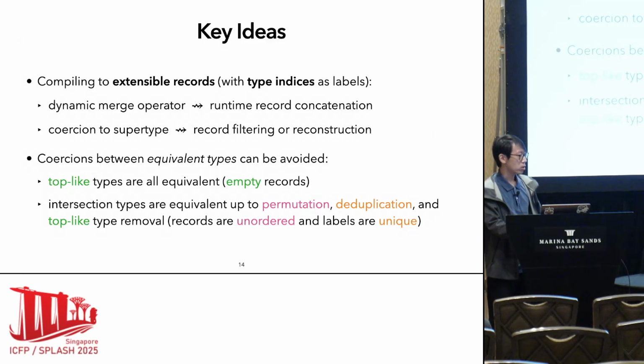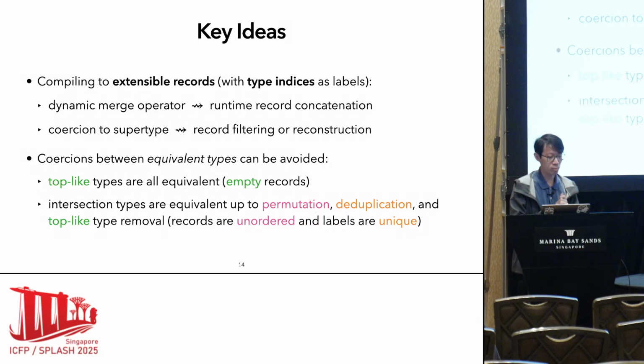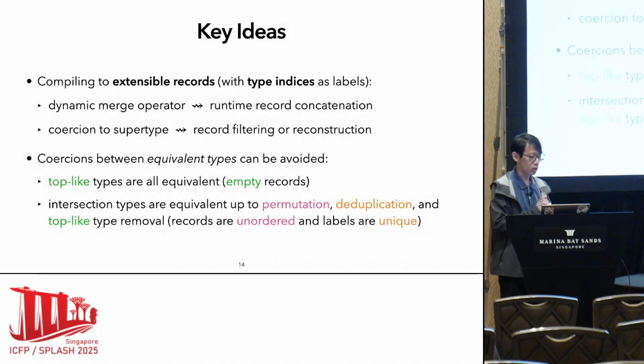And the second benefit we mentioned before can enable optimization, so that coercions between equivalent types can be avoided. For example, top-like types are all equivalent. Top-like types are both supertype and subtype of top. And the intersection types are all equivalent up to permutation, duplication, and top-like type removal. This is because the records are unordered and the labels are unique.